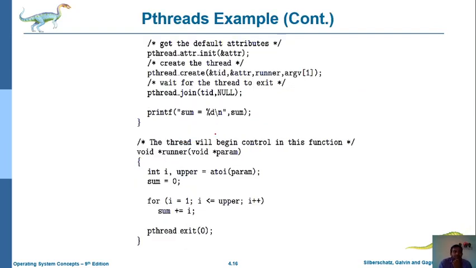This is also a continuation of that one. Here the thread will begin control or execution of the particular thread. At that time we are using this sample code: int i and upper equals to a to i. And then we assume the default sum value is 0.